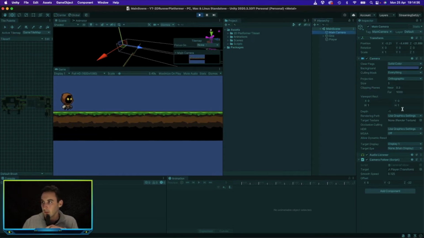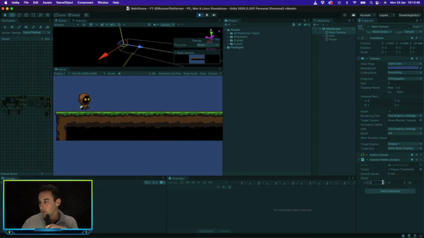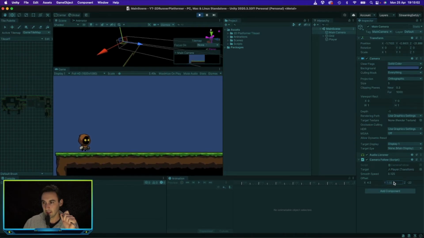So select the camera. For the X, let's move it a little bit, about 4.5. Yeah, 4.5 is fine. Let's write that down because it's going to change on exiting gameplay. We want the Y value to be probably around here, so let's go 1.5.